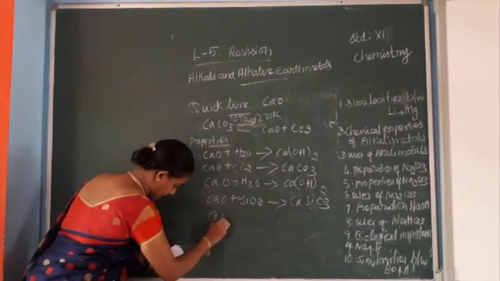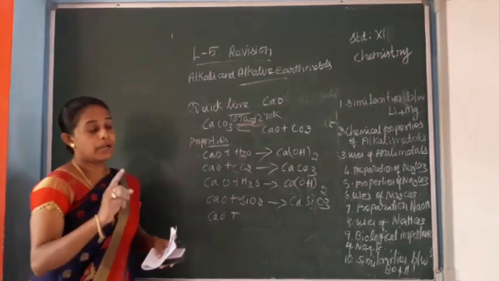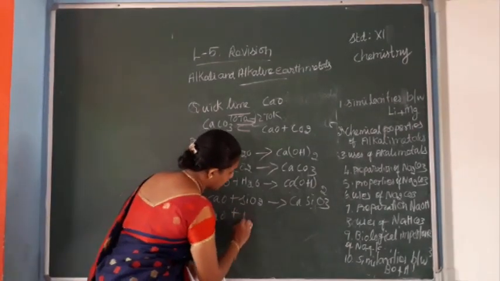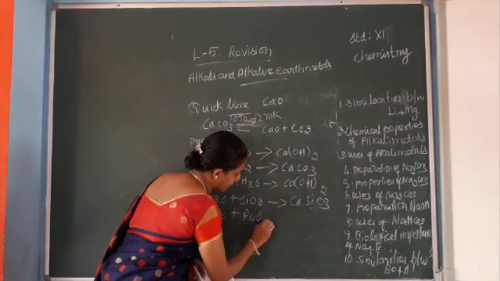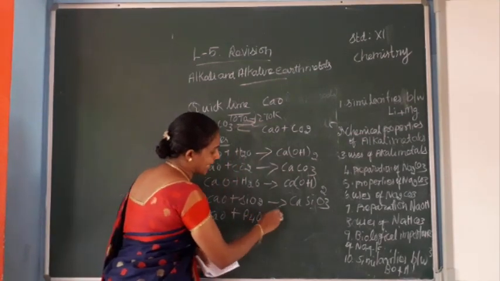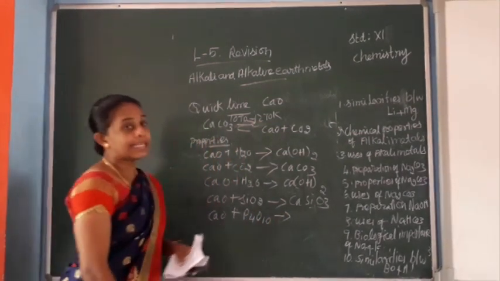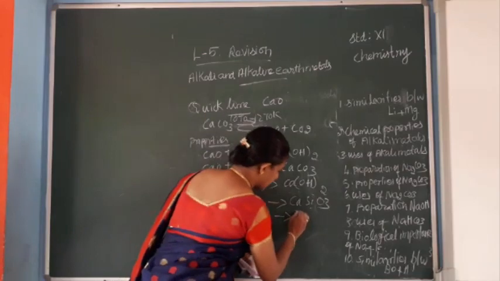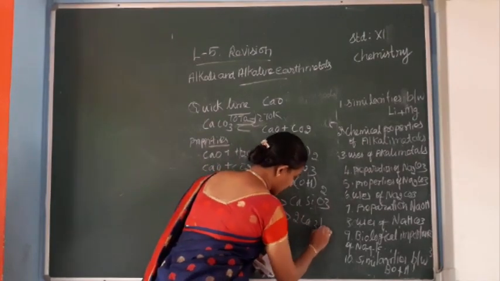Calcium oxide reacts with P4O10, phosphorus pentoxide, to give calcium phosphate.